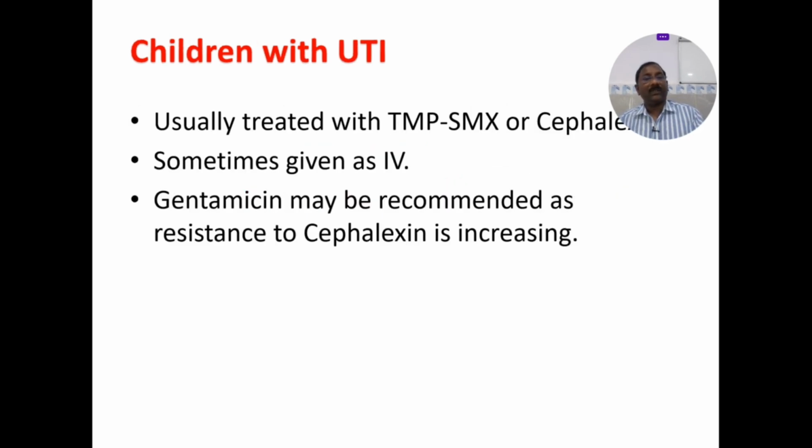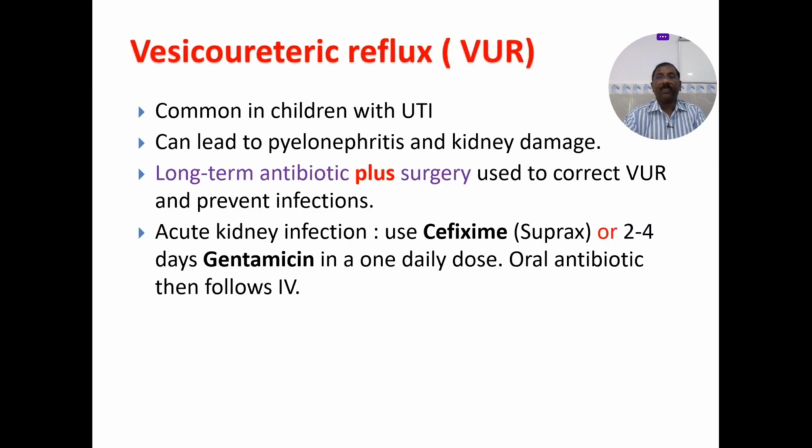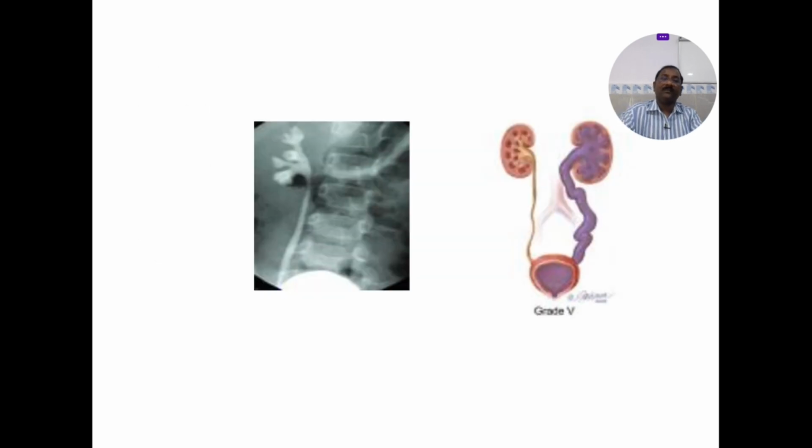Children are usually treated with Bactrim or cephalosporin, sometimes given as IV. Gentamicin may be recommended as the resistance to the sulfa-cephalexin is increasing, but again the gentamicin will have a lot of side effects. Vesicoureteral reflux, this is for the pediatric age group. See the reflux on the left kidney.